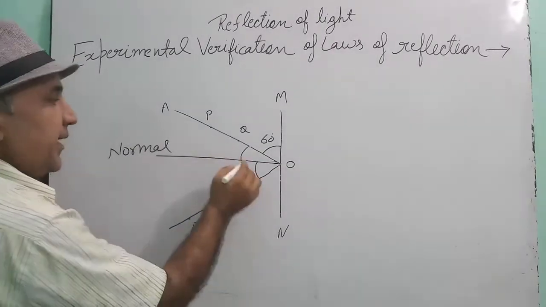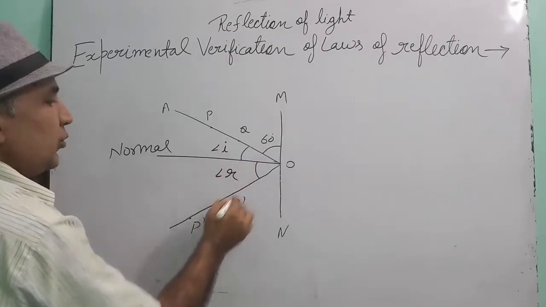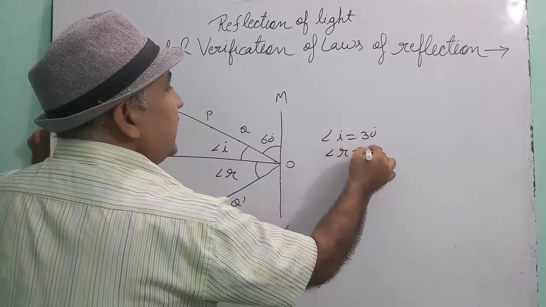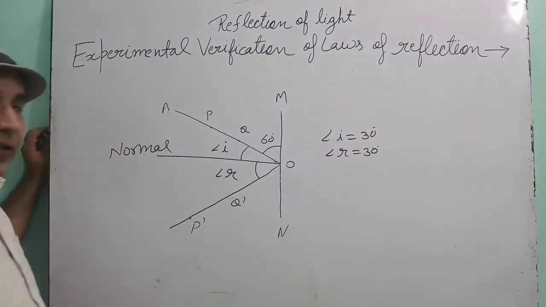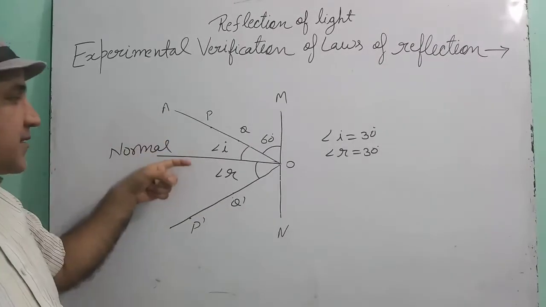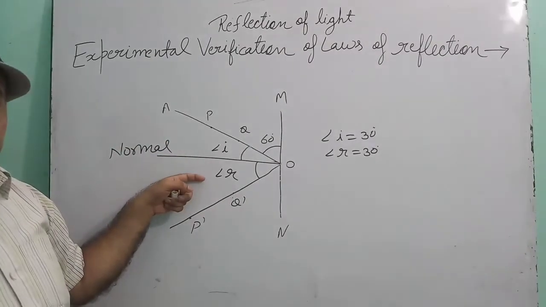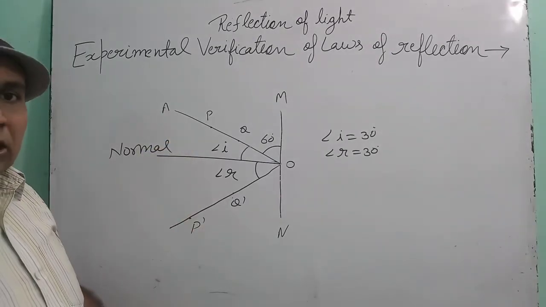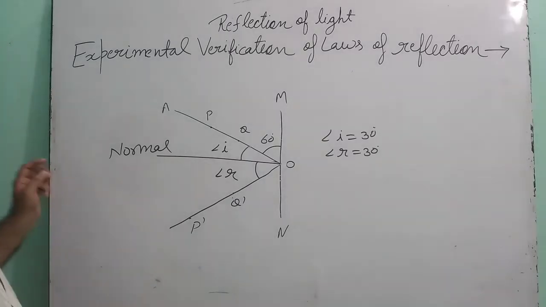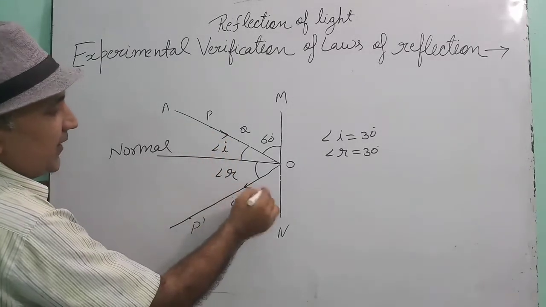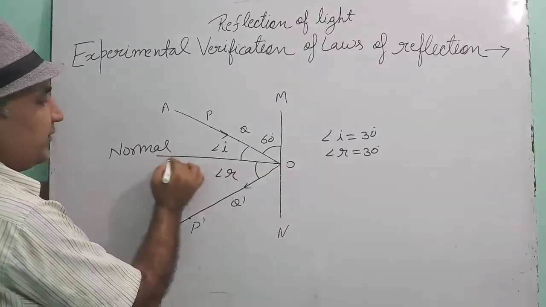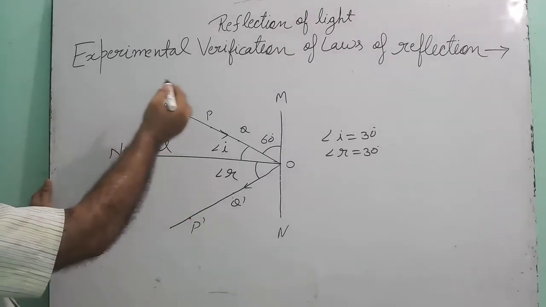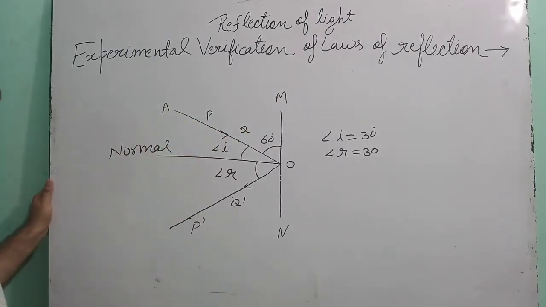With the help of a protractor measure these two angles, and you will find that angle I is 30 degrees and angle R is also 30 degrees. That means the angle of incidence is equal to the angle of reflection. This is the second law of reflection, and you can see that the incident ray and reflected ray are both at the same point, even the normal also. That is the first law of reflection. Understood? So this is the experimental verification of the laws of reflection.